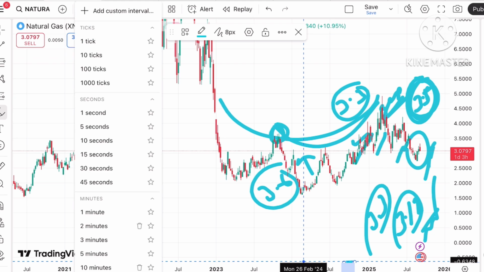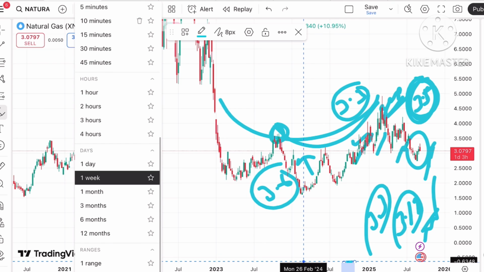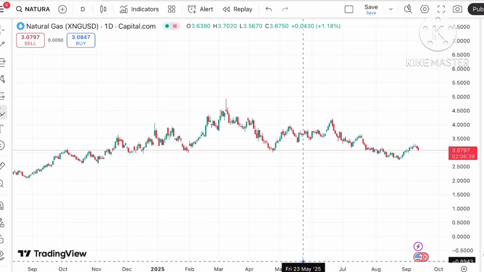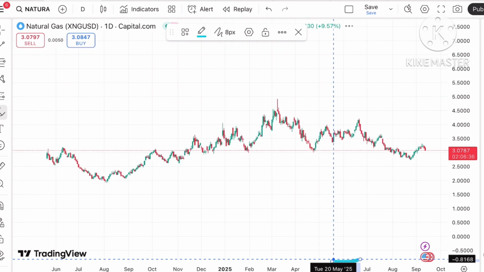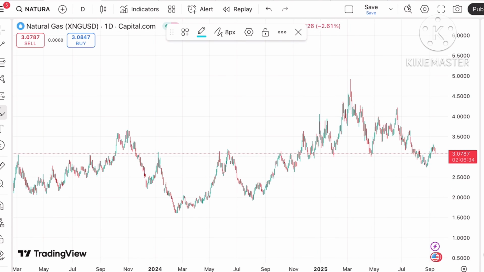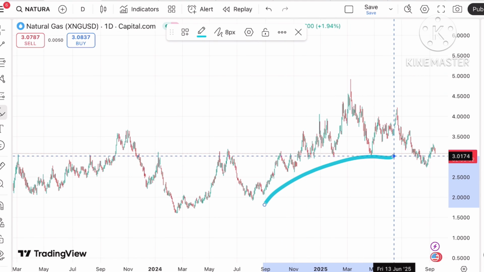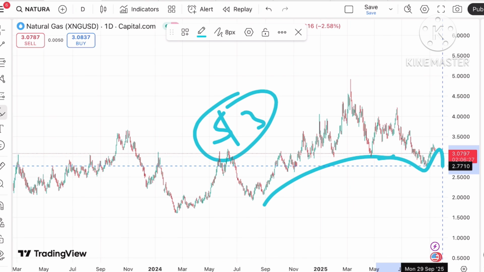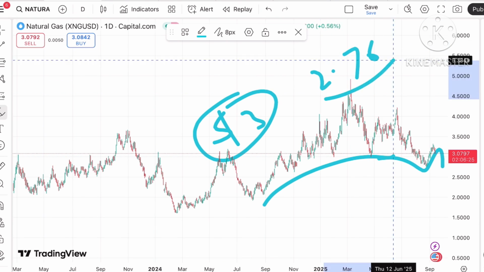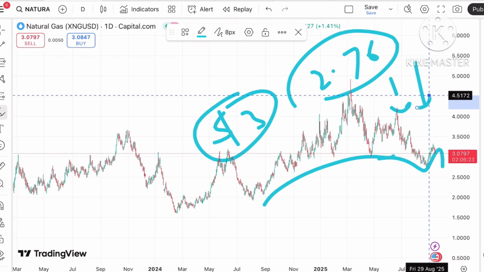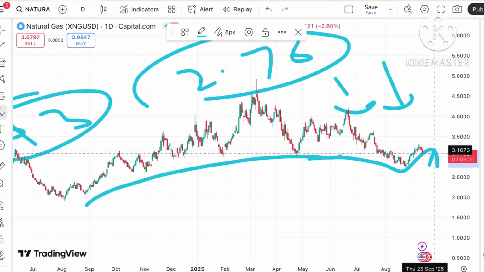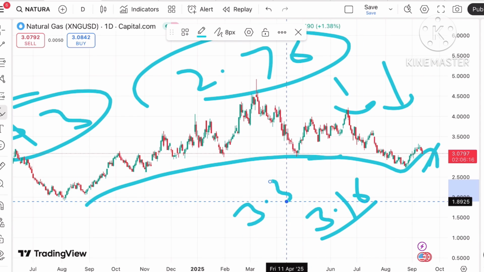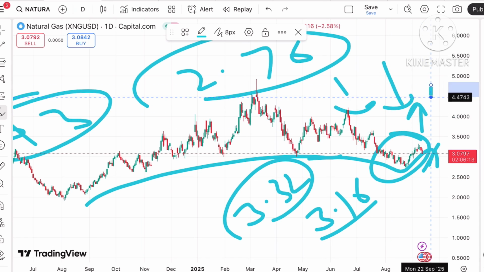Now the day-wise chart, which I'll explain in full detail in my next videos, but I'll show you here the probability of a further fall. This is also showing a downside trend if the price starts going below a level of $3. Then if the price goes below this level, a further fall can be seen towards 2.76, and if the price goes below that level, a further fall can be seen. But if it starts sustaining above this level, it can move towards 3.16. From there it can go above a level of 3.32, and then there will be a probability of further upside.